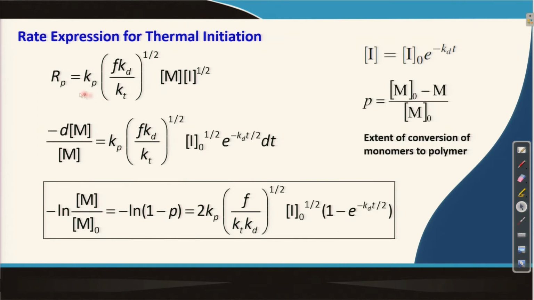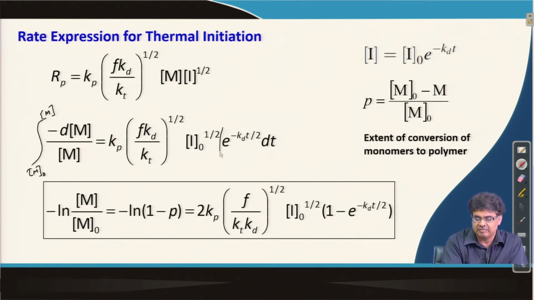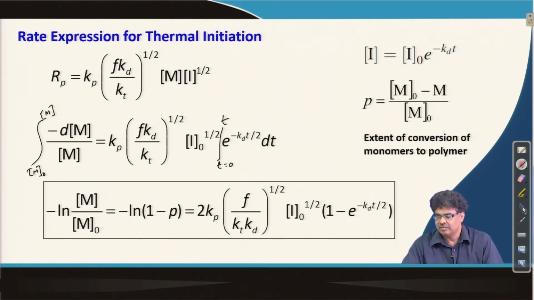Now, we can write the rate of polymerization in differential form, where the rate of disappearance of monomers from the reaction mixture is the rate of polymerization, and we can integrate this expression from monomer at time 0 to time t, where t is equal to 0 to t is equal to t. Then we get this expression.